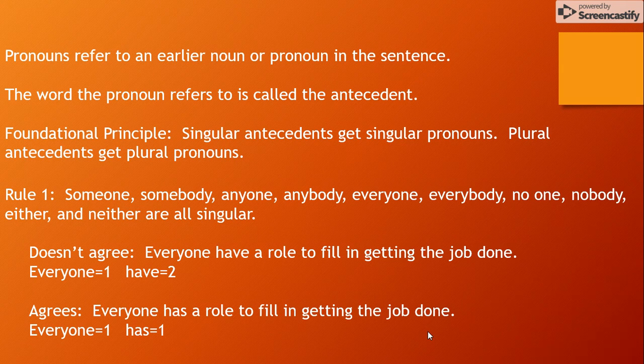And so what's happened here is people have magically appeared. We're not sure where they come from, and there's a little bit of unclarity in what's going on here. So we need to find a way to balance these things out. The easiest way to do this is to usually just change your verb to a singular verb. Change the verb here from have to has. Now everything balances on the level of one.